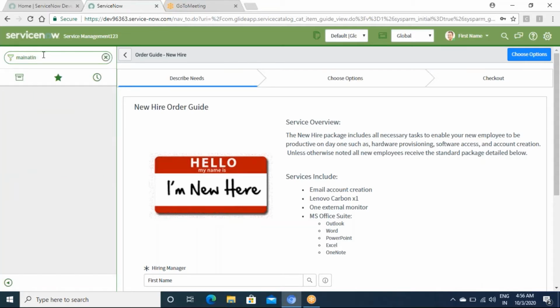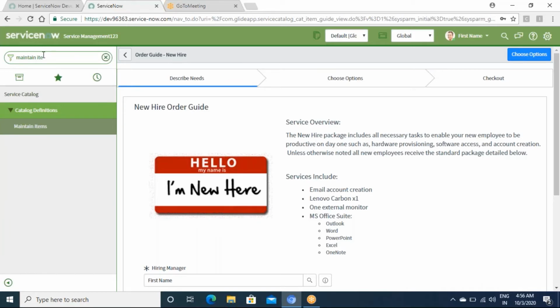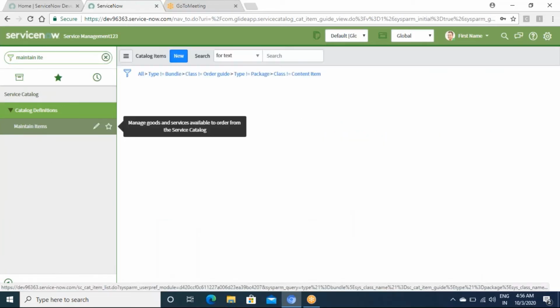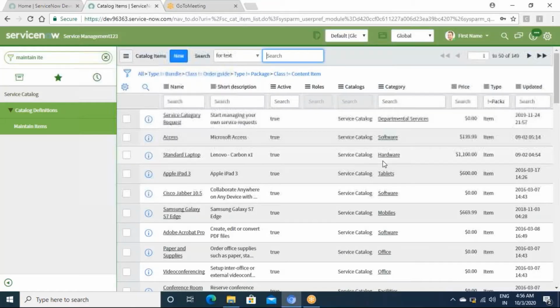The items which you are seeing over here are coming from something. This is the view which an end user will see, but as an admin or as a ServiceNow developer, just a minute, I'll charge it.